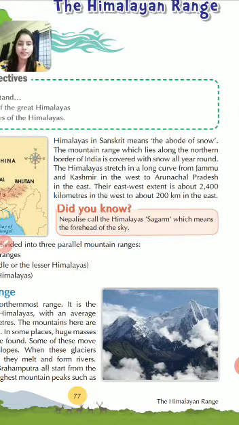Now coming to its extent, their east-west extent is about 2,400 kilometers in the west to about 200 kilometers in the east. Okay. Nepalis call the Himalayas Sagarmatha, which means the forehead of the sky.